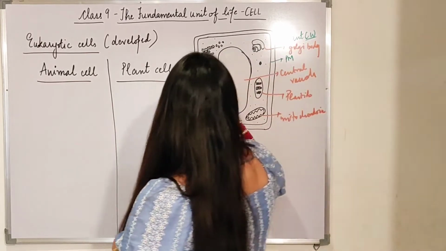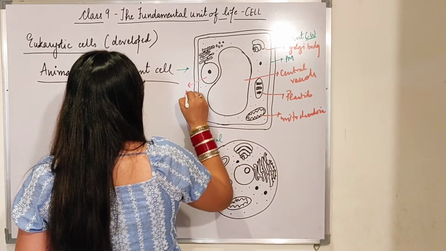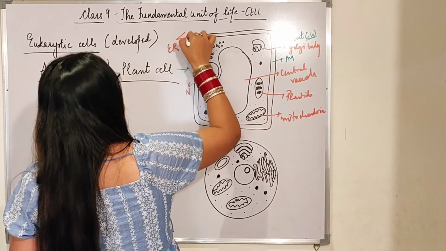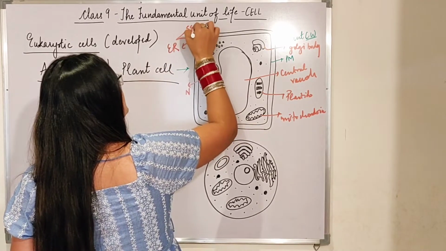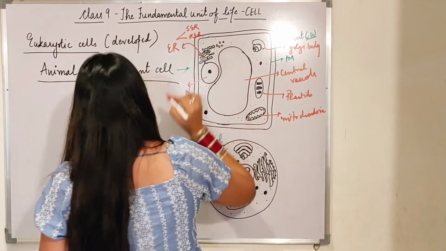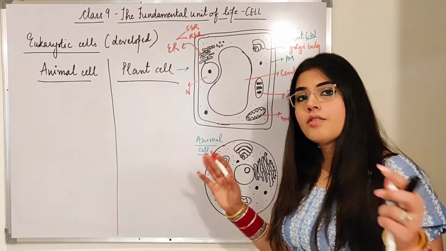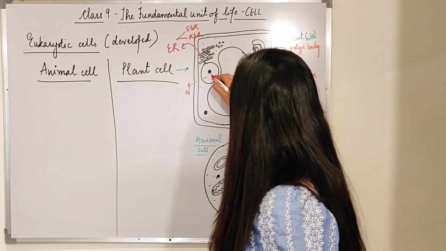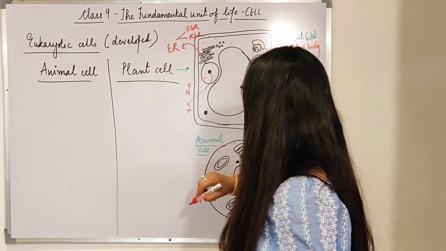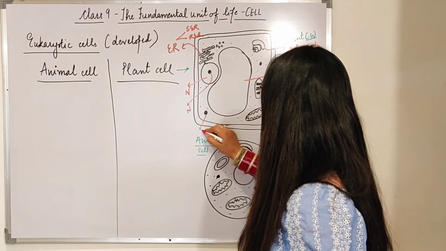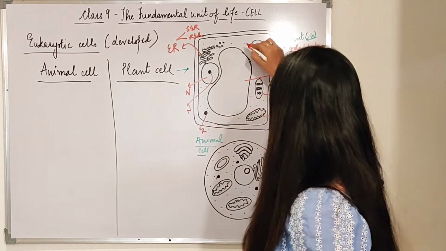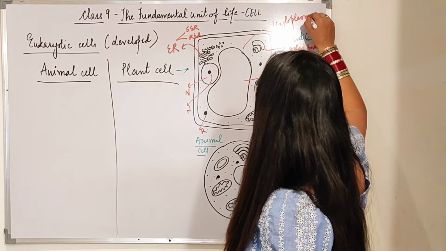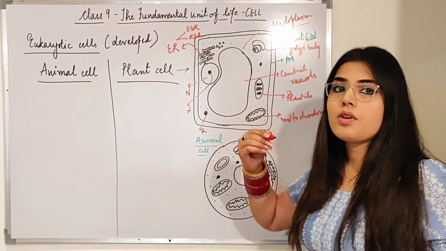Okay, then this is the nucleus. This is the endoplasmic reticulum, which is also of two types: smooth endoplasmic reticulum and rough endoplasmic reticulum. This we will cover in detail further when we go ahead in this chapter. Fine. Then this central part is the nucleolus. Okay, these are the ribosomes. This dotted part is the cytoplasm. The same diagram is given in your books also, you can see from there also.